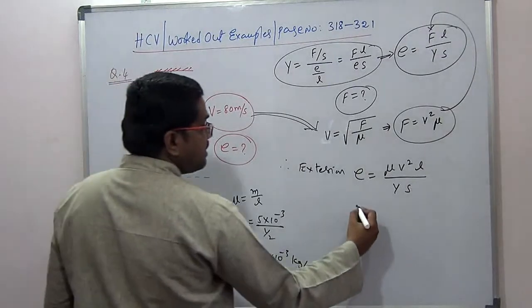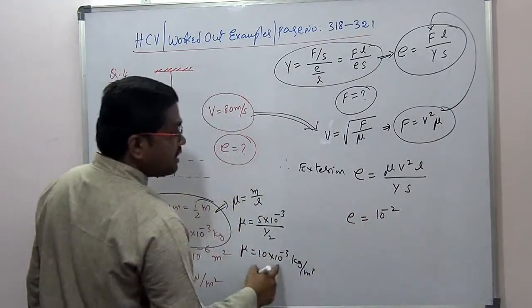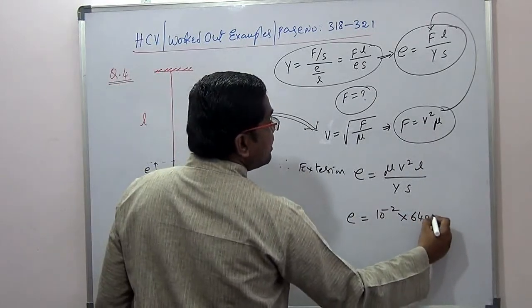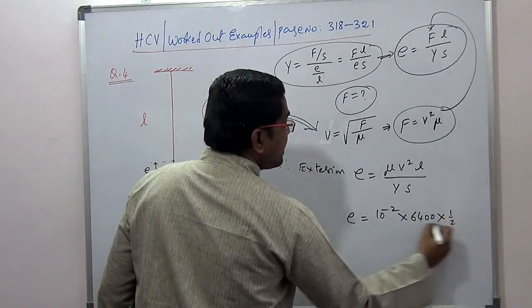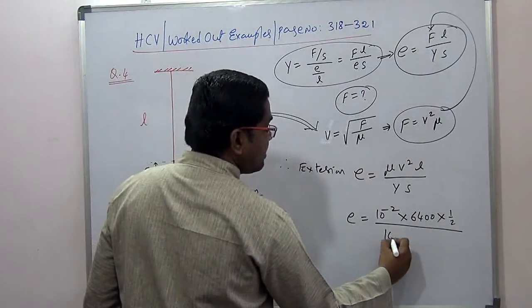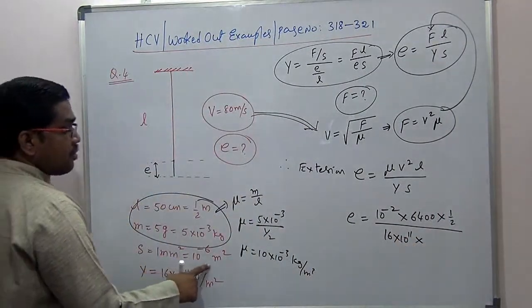Substitute here. So E will be equal to mu value 10 power minus 2, V square value 80 into 80, 6400, length is given as half meter, Young's modulus is given as 16 into 10 power 11, cross sectional area is given as 10 power minus 6.